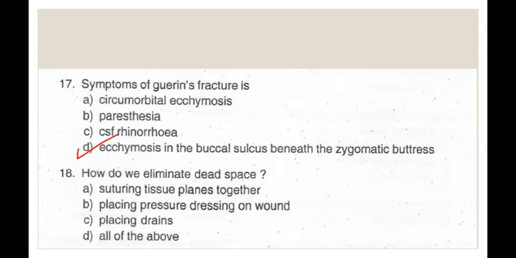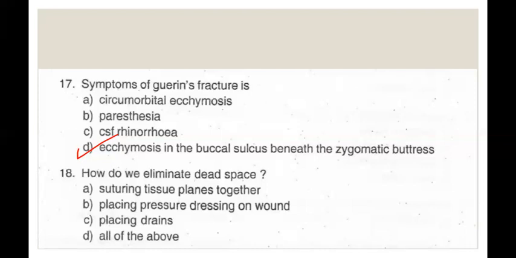Coming to the next question. How do we eliminate dead space? A, suturing tissue planes together. B, placing pressure dressing on wound. C, placing drains, and D, all of the above. It is a practical based question, and the right answer is all of the above.